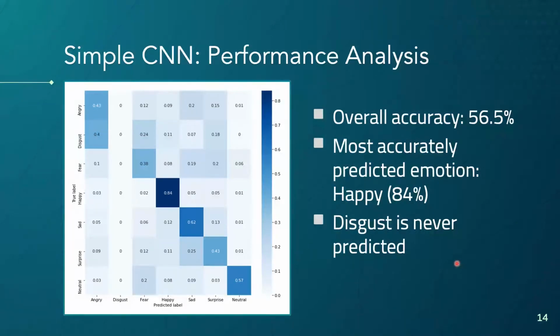These results of the simple CNN demonstrate that it's difficult to predict complex facial expressions using a simple architecture, especially expressions with subtle differences such as anger, fear, disgust, and surprise. In addition, we see that an unbalanced training dataset can have significant impact on the bias of the model.